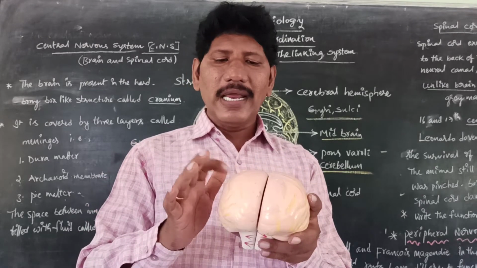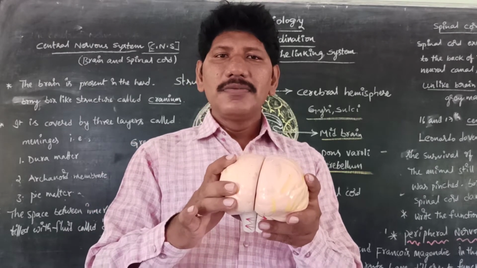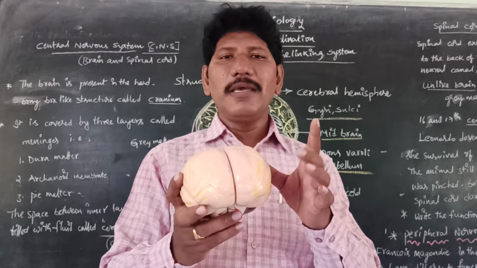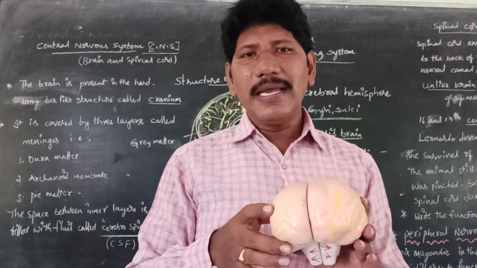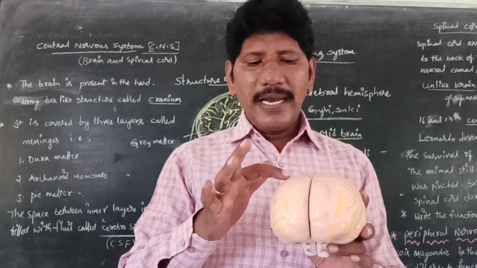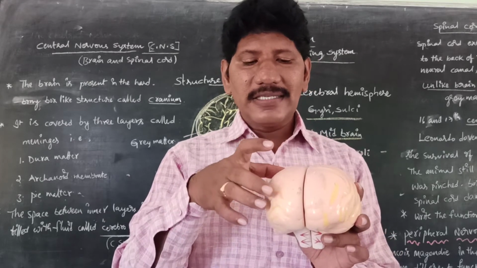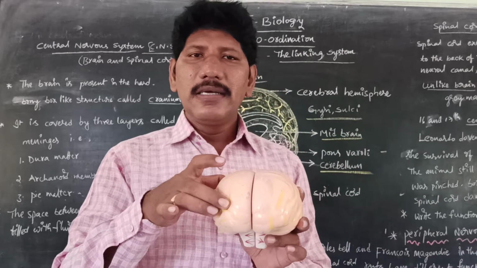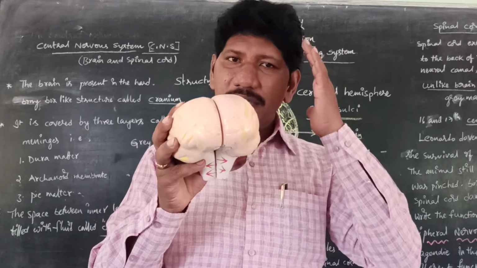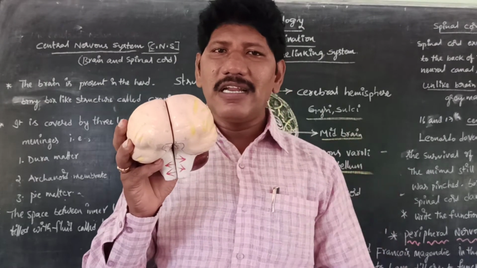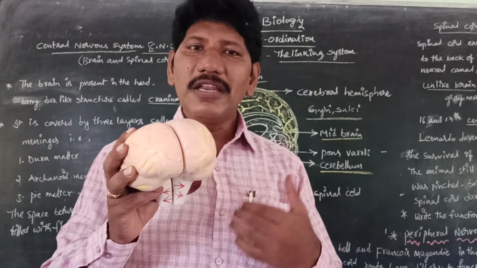This is called the right cerebral hemisphere, and this is called the left cerebral hemisphere. One amazing thing in our human brain: if a blood clot forms in the right side of the brain, it can affect the left side parts, meaning the left hand and left leg may be influenced.